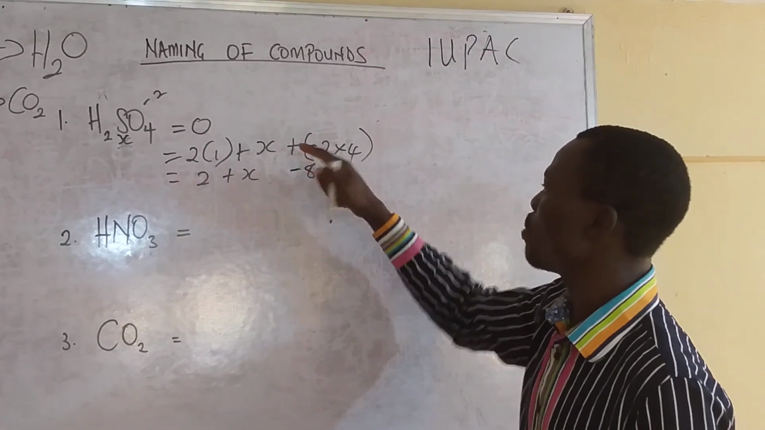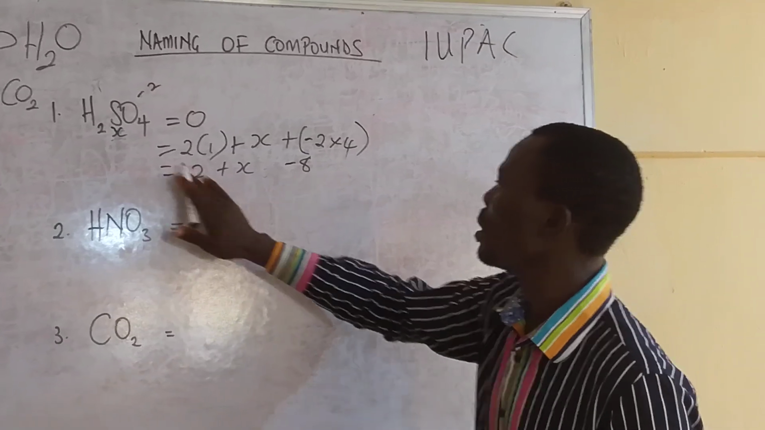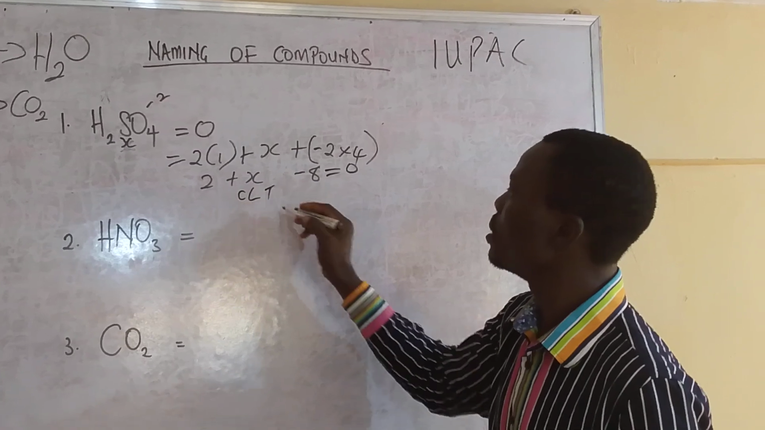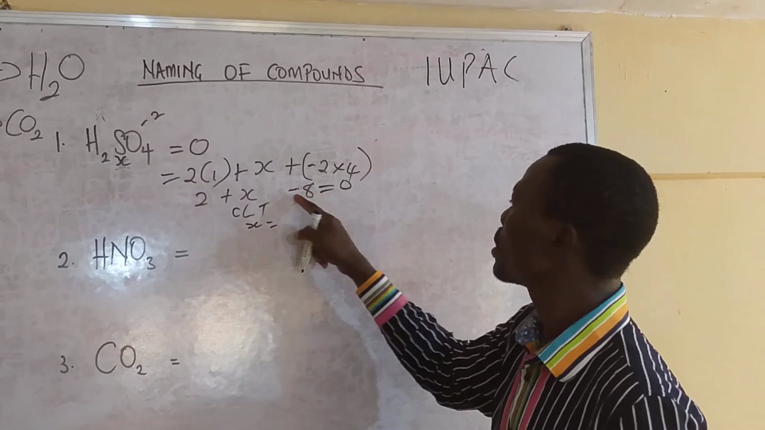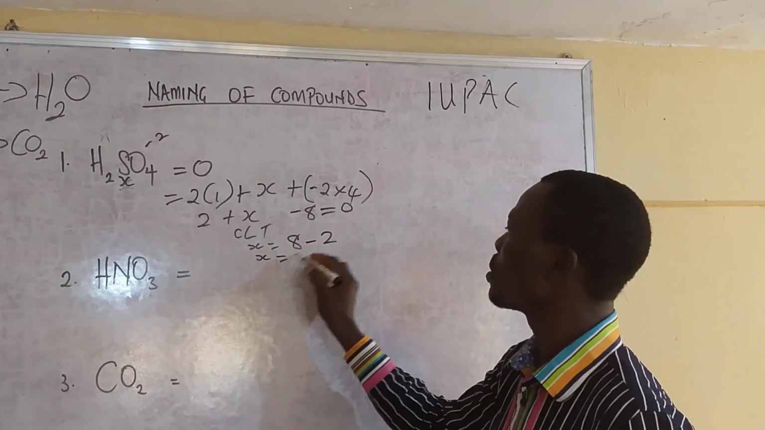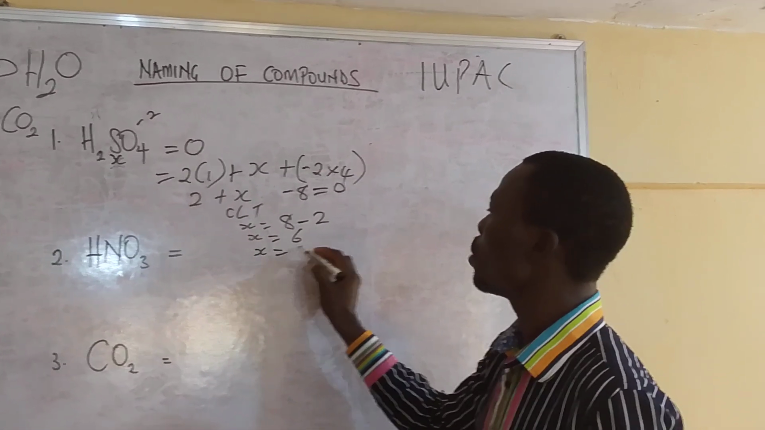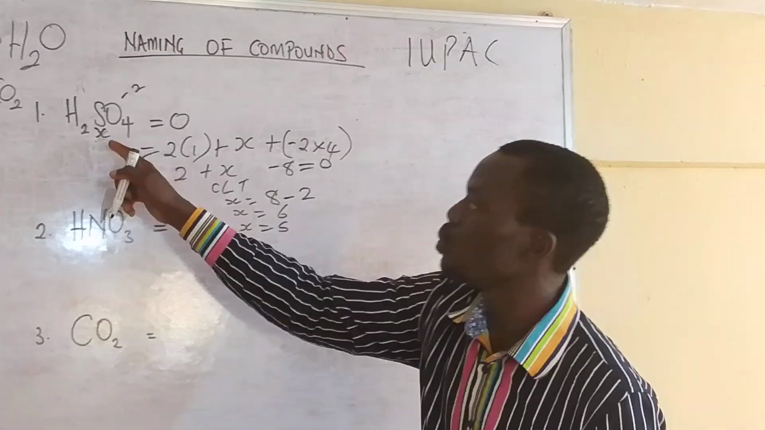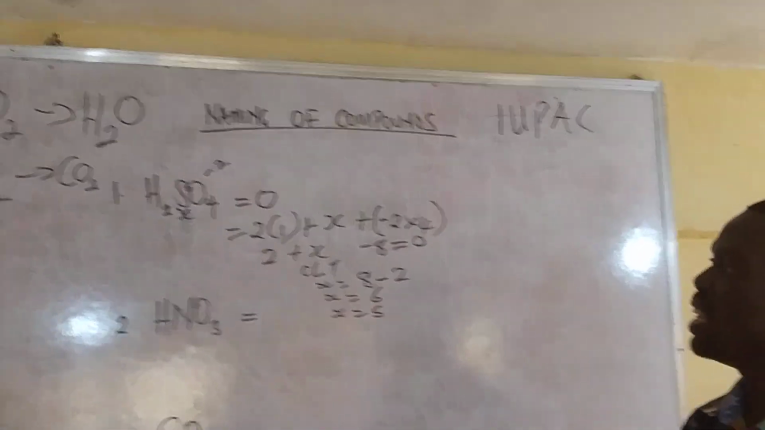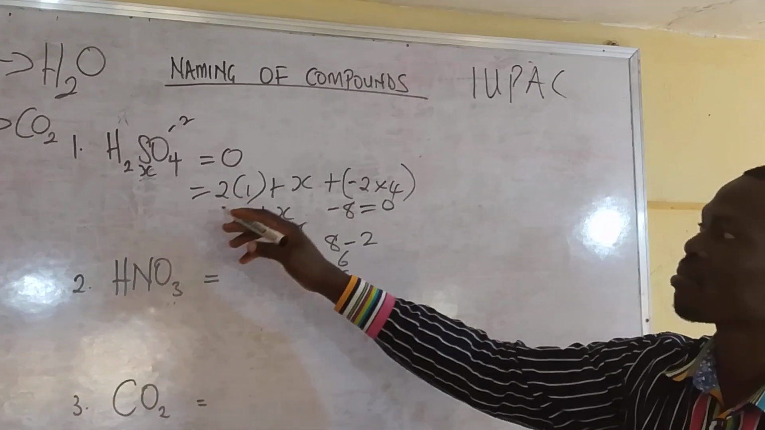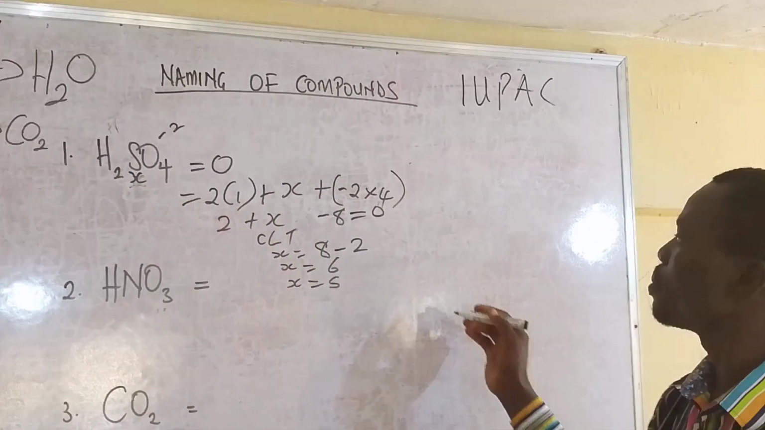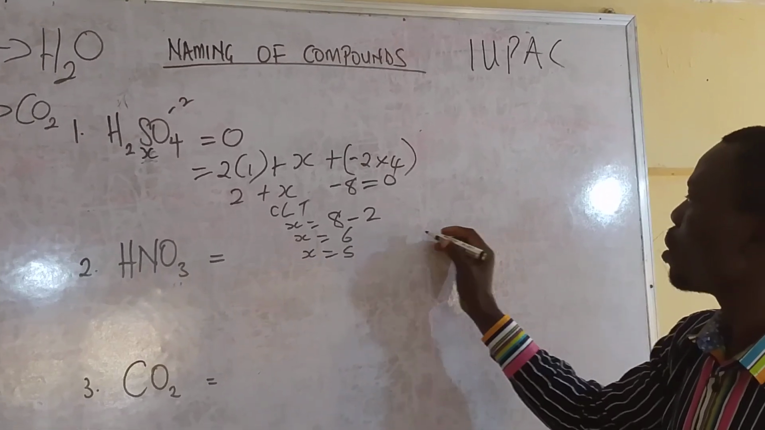Then the minus is more powerful than the plus, so we collect our like terms. You get it? Collect your like terms, CLT. X will be what? You take this one to the side, you have 8. Then this one jumps and becomes 2. So X equals 6. It means that the X is the sulfur, the sulfur that we don't know yet. So having known the radical for sulfur, we can now name that compound as tetra. Tetra means 4 oxygen. Tetra also. It's not hydrogen, please. It is tetra.